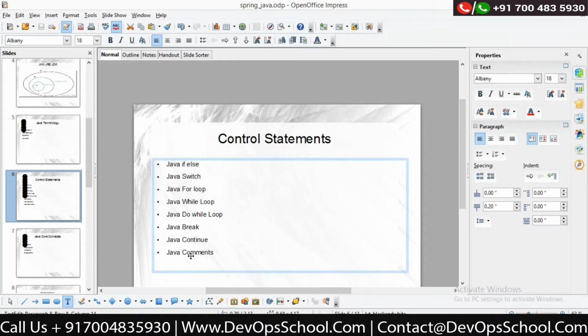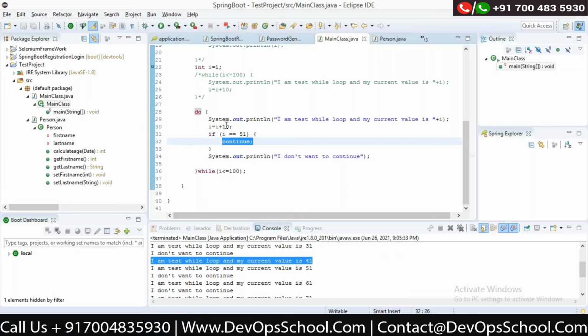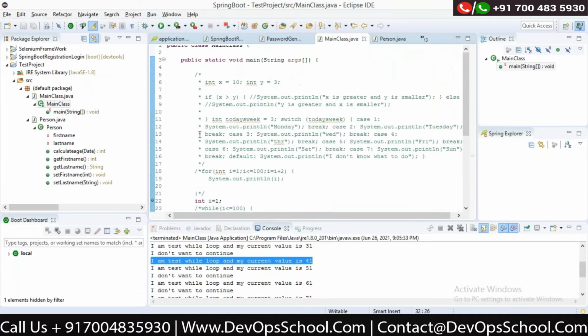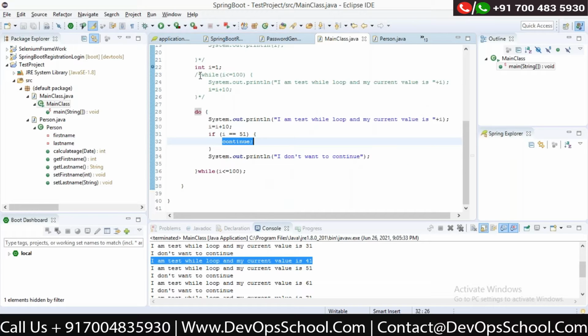Okay, Java comments I've already explained. You can write comments in two ways. One is this: /* and */. So anything inside this block is commented out. This will not execute. Or you can use a //. So these are the two things which we can use to comment out the code.